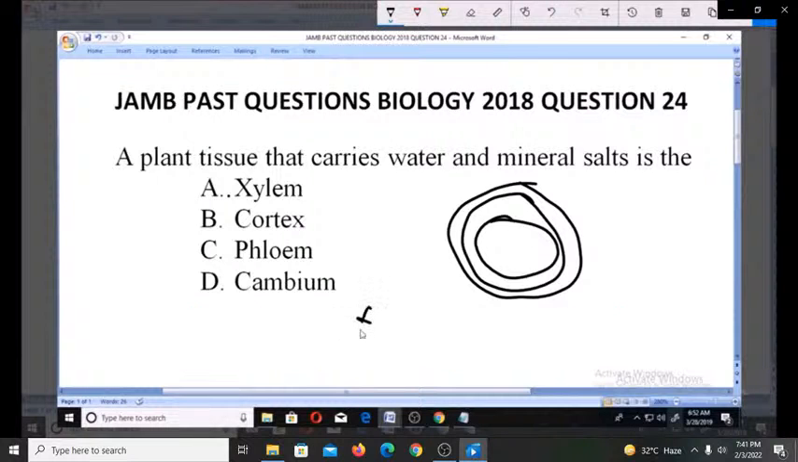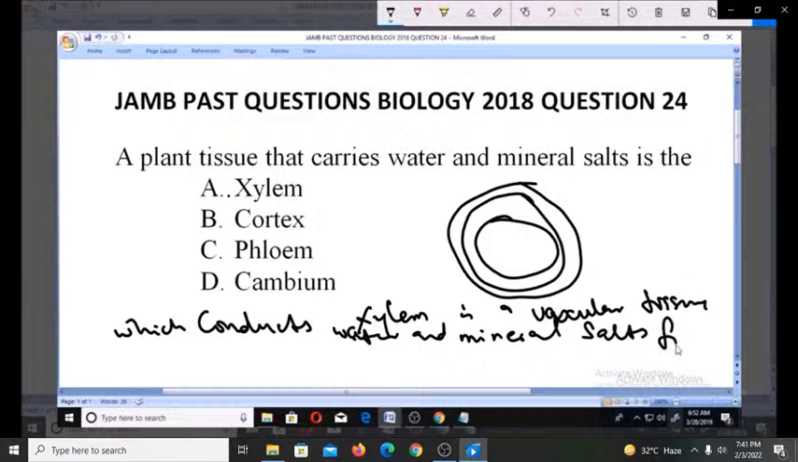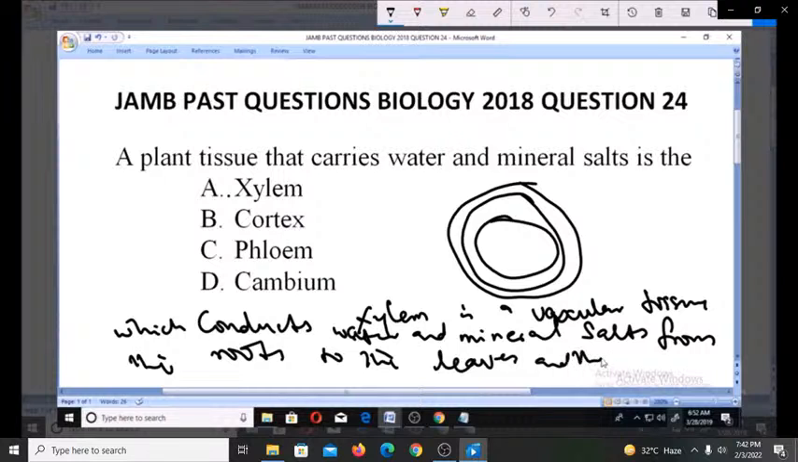Because why? Xylem is a vascular tissue which conducts water and mineral salts from the roots to the leaves and the rest of the plants.